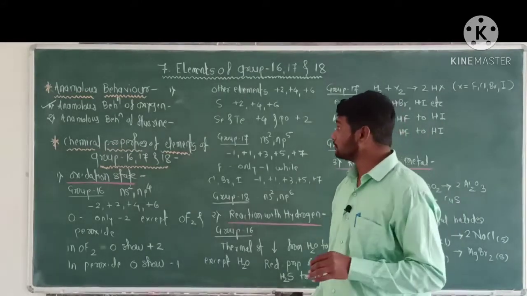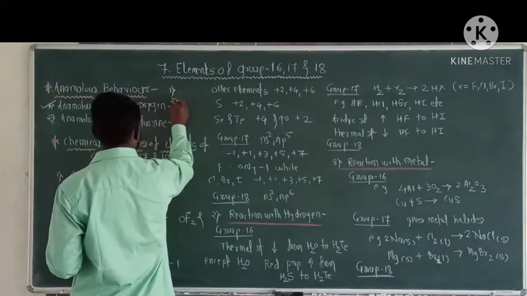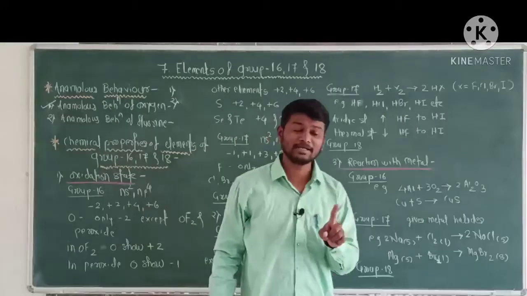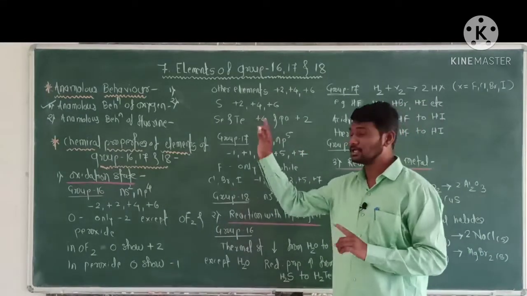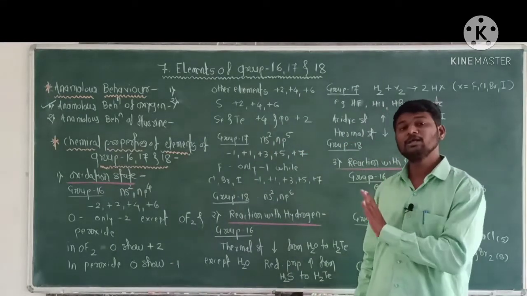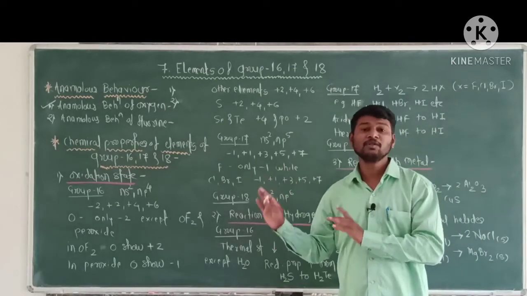Second property: oxygen is paramagnetic while other elements of group 16 are diamagnetic.